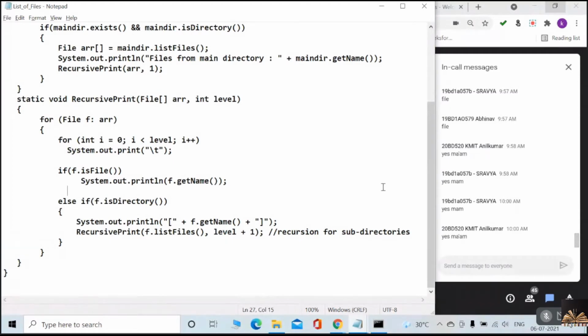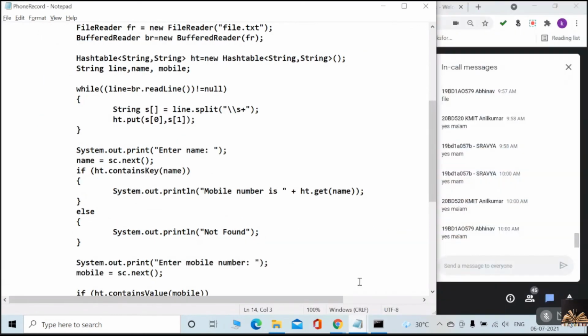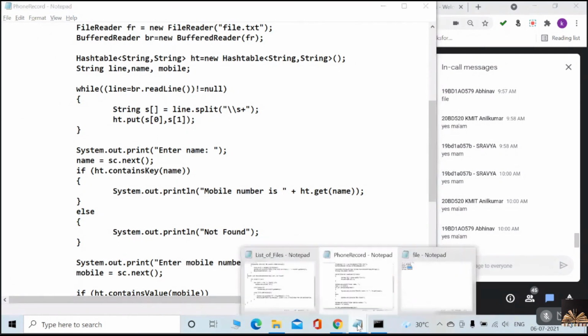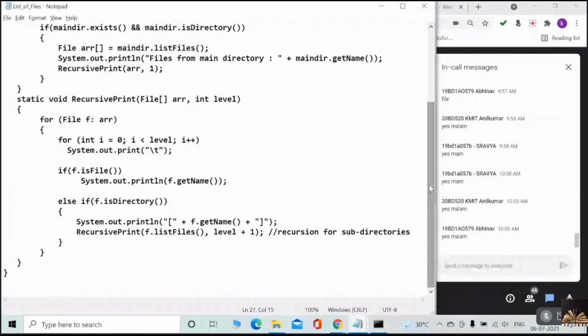Will you do that on your systems? So now it is exactly 10. After 10, first you have to finish the number 4 task. I'll give you 15 minutes of time. After 15 minutes, I'll check how many of you have completed, and I'll check your codes. After that, you have to go for the second one, which is list of files. Randomly I'll ask any one of you to share your screen.